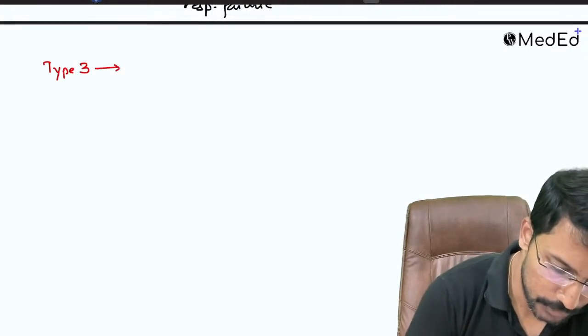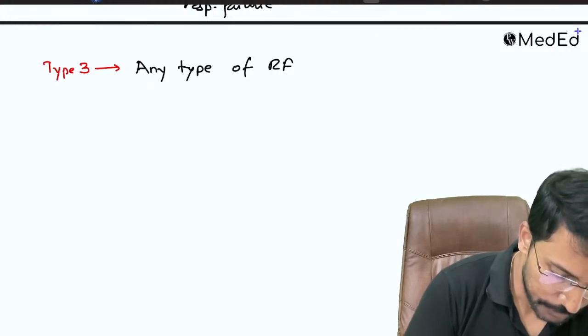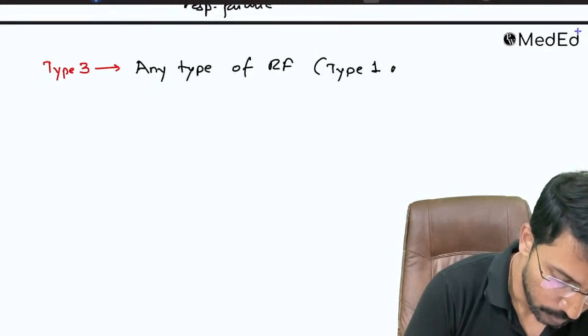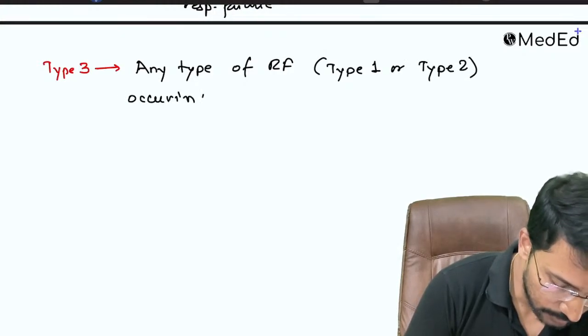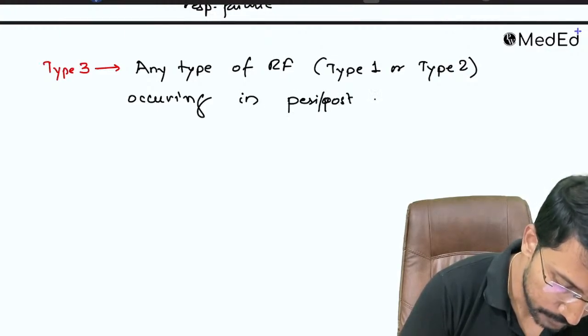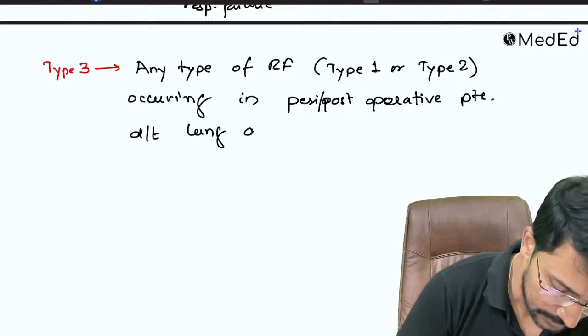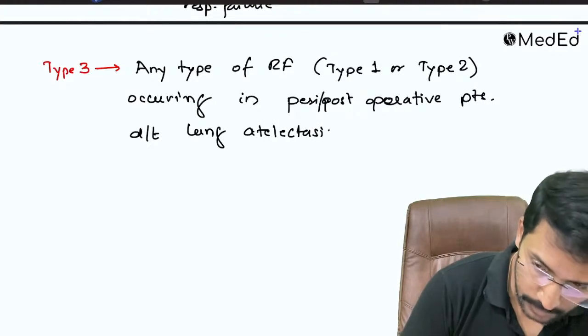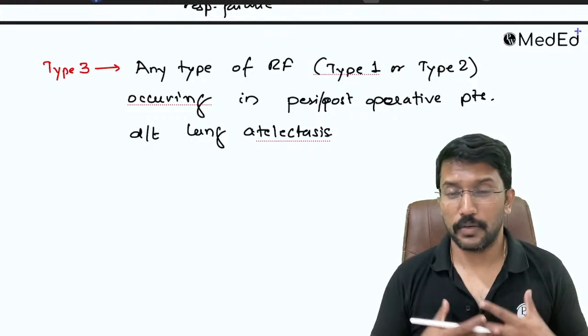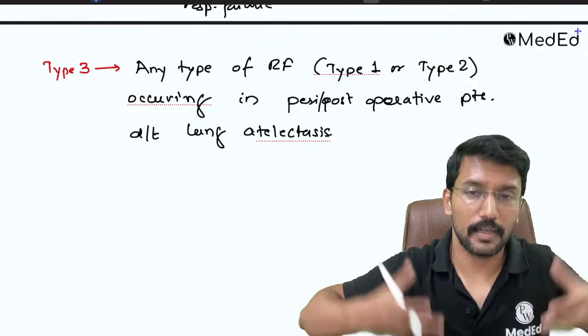Type 3 respiratory failure refers to any type of respiratory failure. It may be type 1 or type 2, occurring in peri or post-operative patients. In post-operative patients, it is generally due to lung atelectasis. Lung atelectasis means that when surgeries are done, especially abdominal surgeries, especially laparoscopic surgeries, the lower part of the lung gets collapsed.